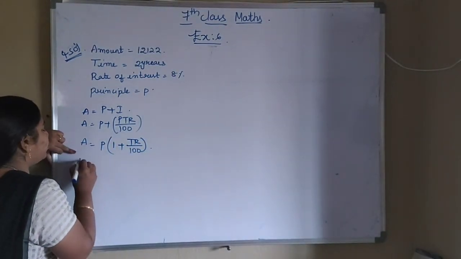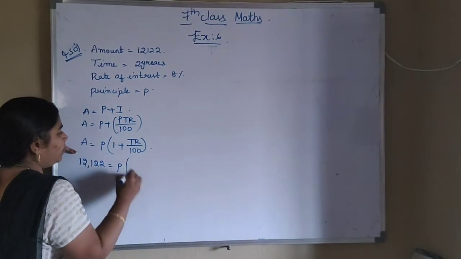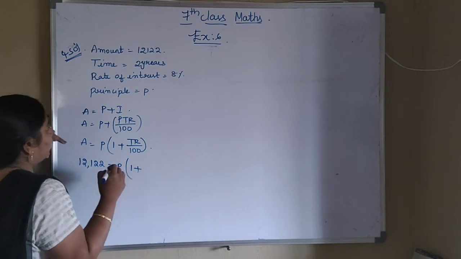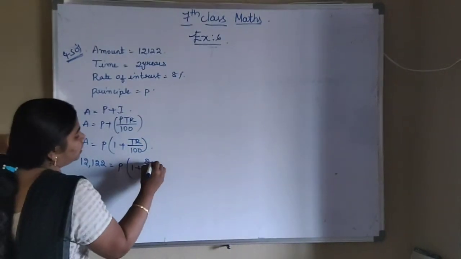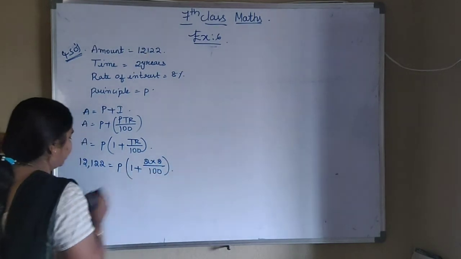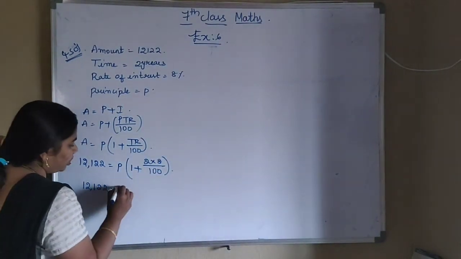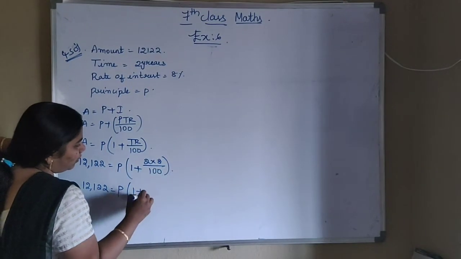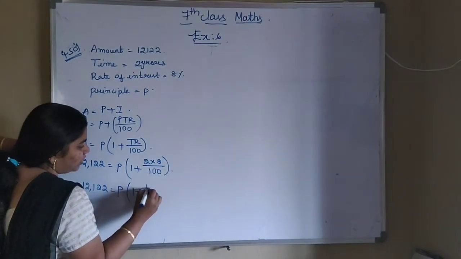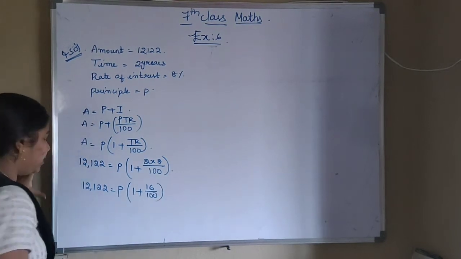So what is the amount value? 12,122 is equal to P into 1 plus, what is the time value? Time is 2 years into rate of interest 8 by 100. So 12,122 is equal to P into 1 plus 2 8s is 16 by 100. So we have to take the LCM here.